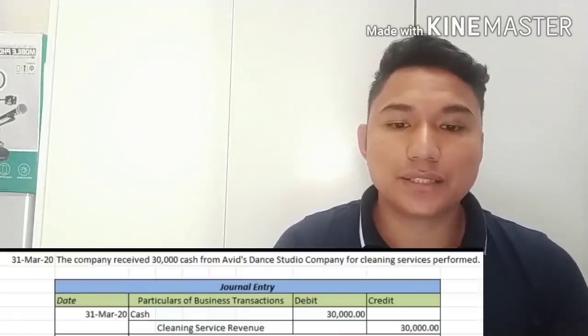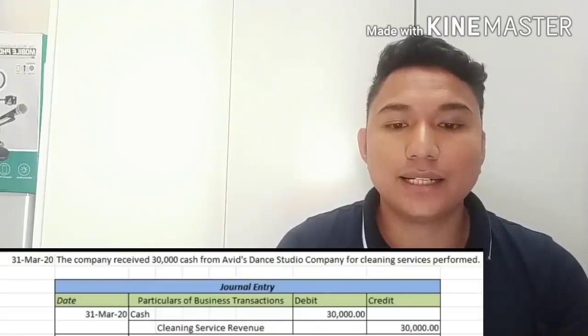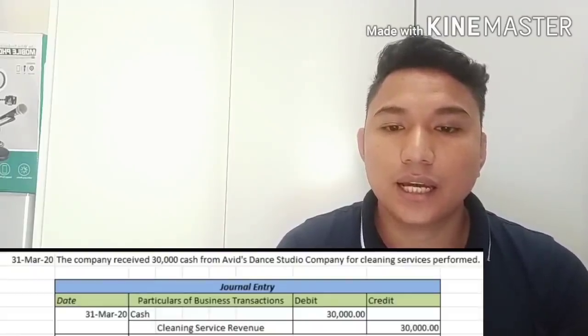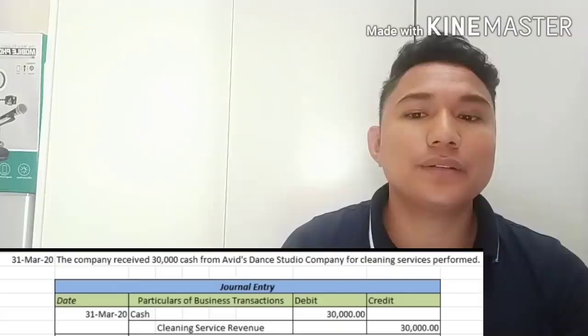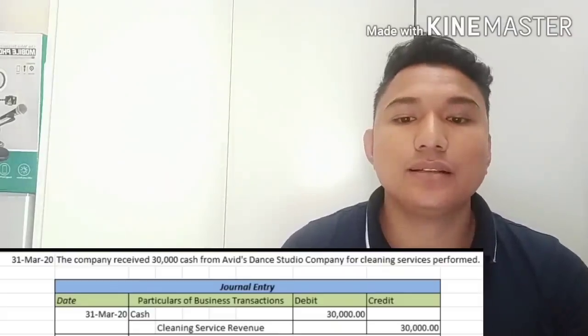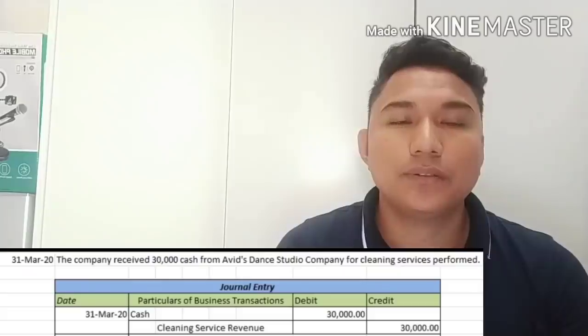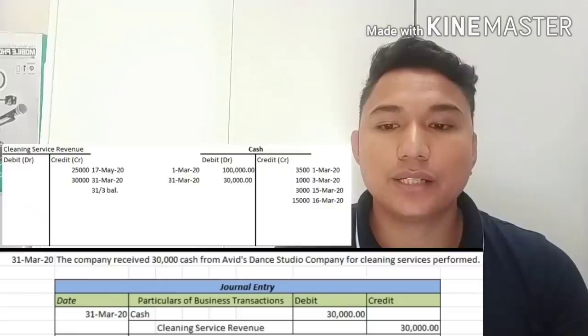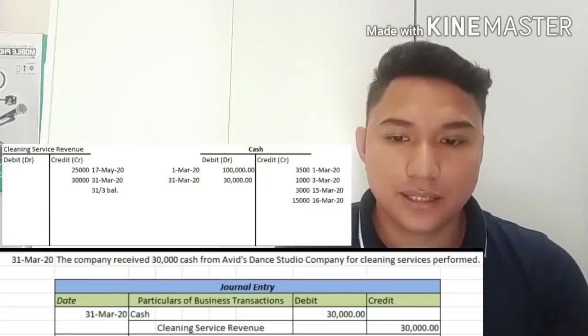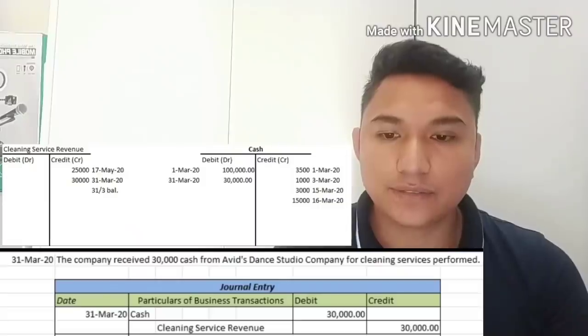March 31st, entry number 8. We debited cash 30,000 and credited cleaning service revenue of 30,000 because we received cash of 30,000 from Avid Studio Company for cleaning services performed. So we are going to debit cash here in our T account 30,000 and then credit cleaning service revenue 30,000.